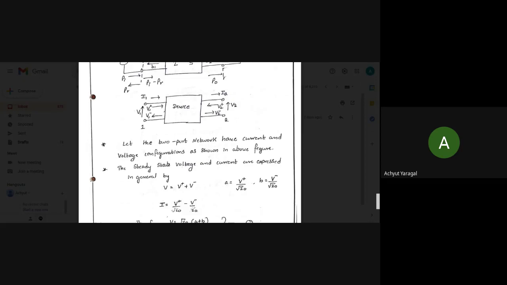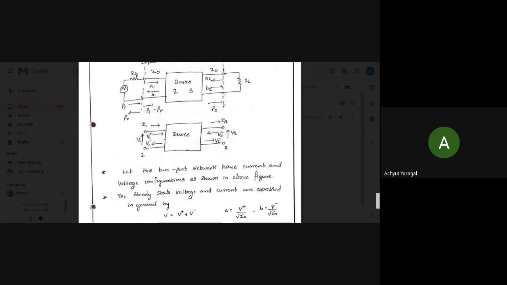what is the steady state voltage here? In steady state, we already know that the total voltage is equal to the voltage that has been incident plus the voltage that has been reflected at both the ports. In the same manner, we can also consider the current: I is equal to the incident current minus the reflected current.